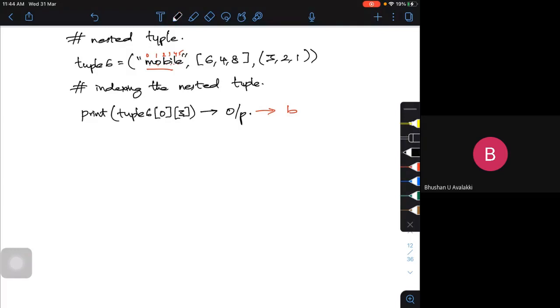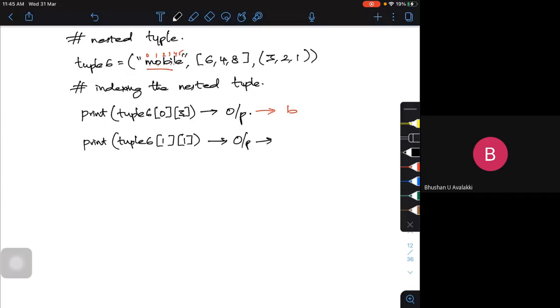Suppose I give print tuple 6, 1 and 1. For this, what will be the output?